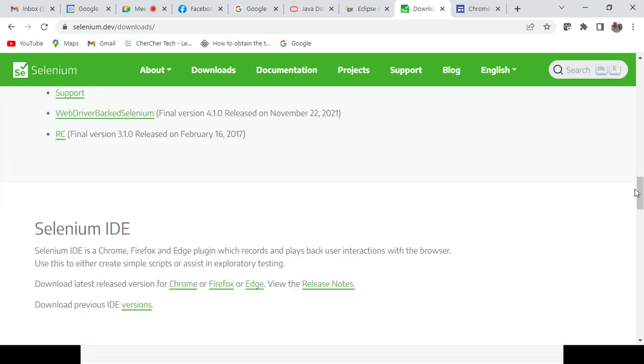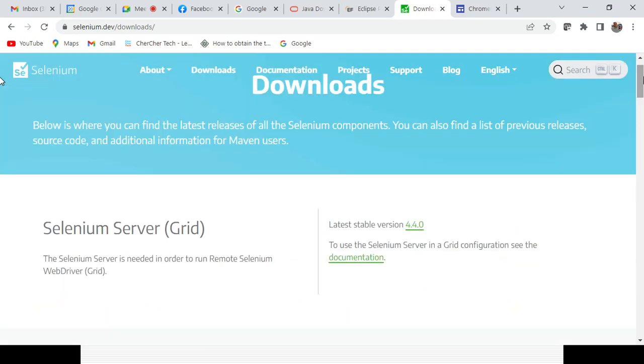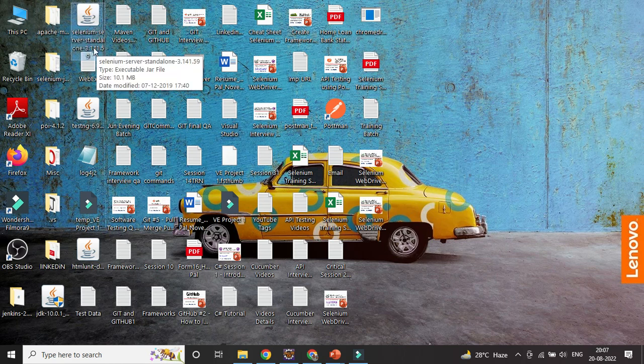Otherwise, if you want the other version, you can click here. This is the version, right? Previous releases. Okay, you can just download that one. But you can use any version, the latest version 4.4.0 also. Once you download it, it will look like that. You can save it on your desktop. This is the jar file, and it will have the latest version name. After that, next thing,